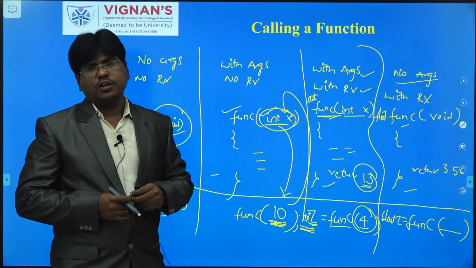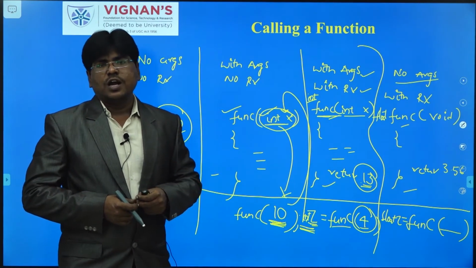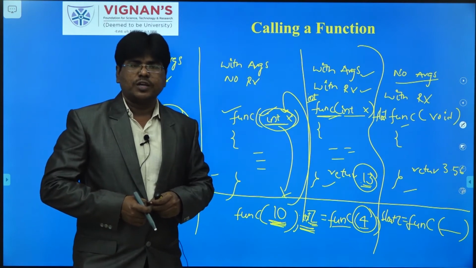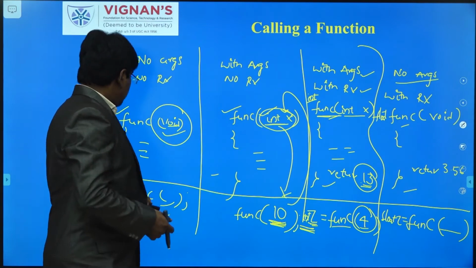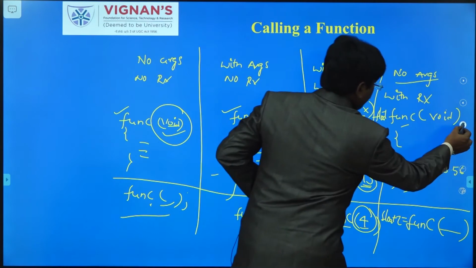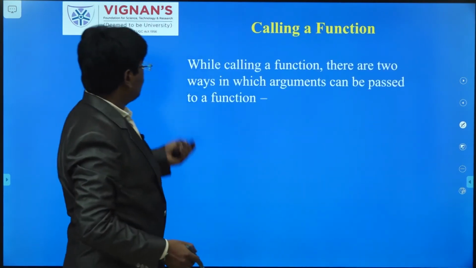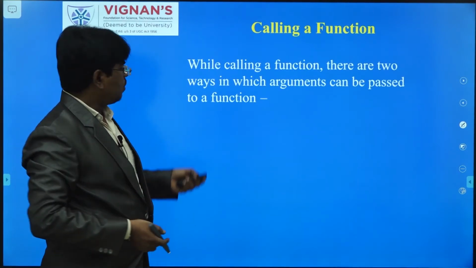Okay, no argument no return values, with argument no return values, with argument with return values, and no argument with return values. These are the 4 types of functions, and we can make a call to those functions. Okay, so next one, the next concept. Before going to the next concept, I am going to define what we discussed in the points.